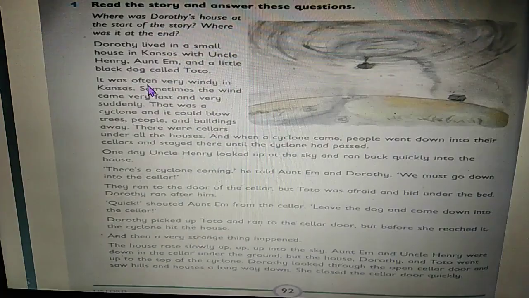Students, let's continue. From this paragraph, we can see that Dorothy lived in Kansas with her Uncle Henry, Aunt Em, and a little black dog. Its name was Toto. It was often very windy in Kansas. Sometimes the wind came very fast and very suddenly. That was a cyclone and it could blow trees, people and buildings away. There were cellars under all the houses. And when a cyclone came, people went down into their cellars and stayed there until the cyclone had passed.